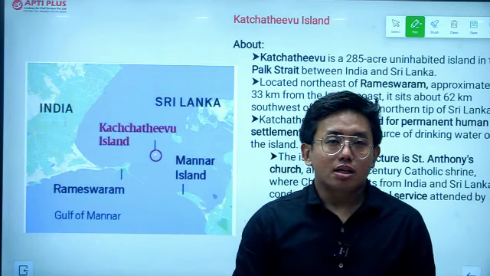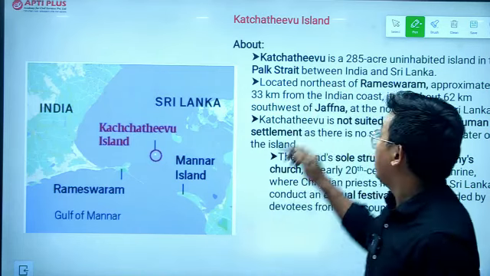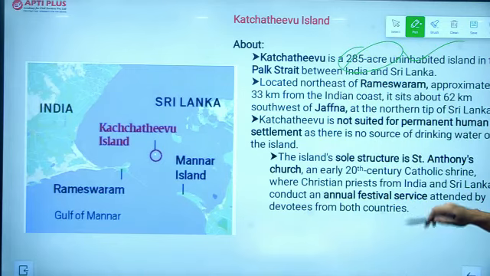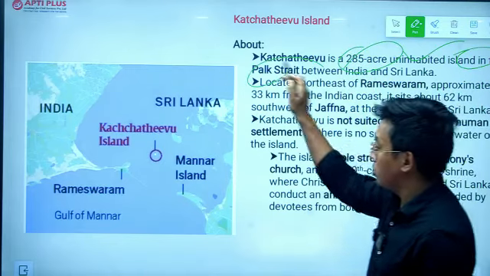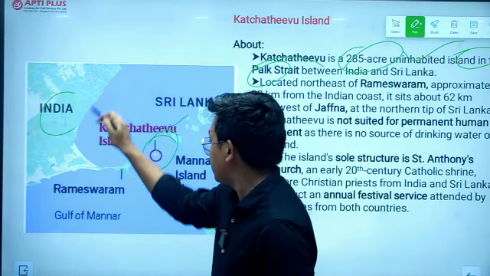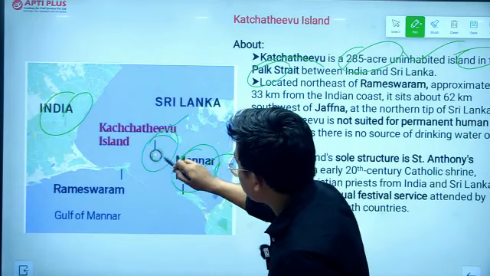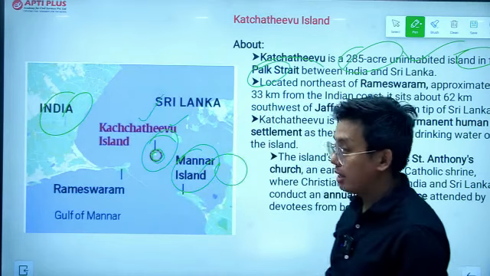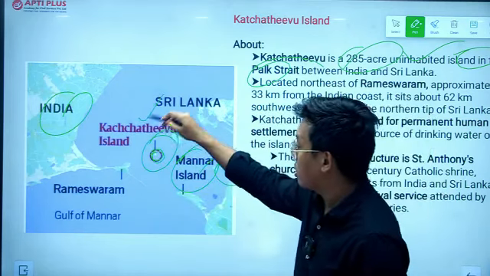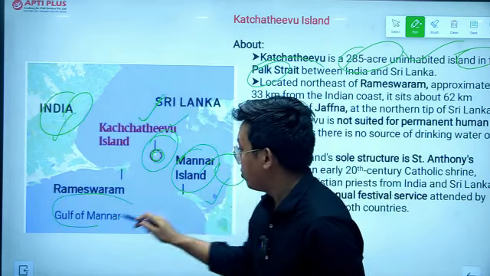So far as the Katchatheevu island is concerned, it is basically a 285-acre uninhabited island in the Palk Strait. So this is the Palk Strait. Palk Strait is located between India and Sri Lanka, and this is Mannar Island, and this is the location of the Katchatheevu island. This is basically a disputed region between India and Sri Lanka.